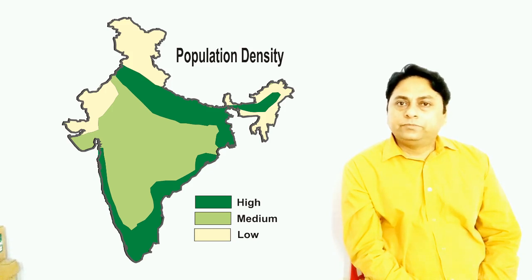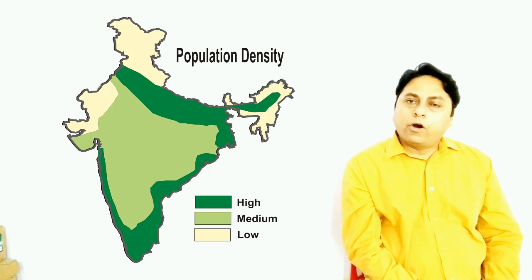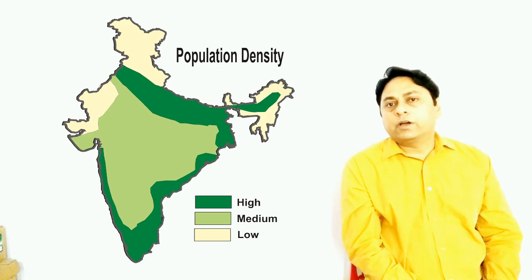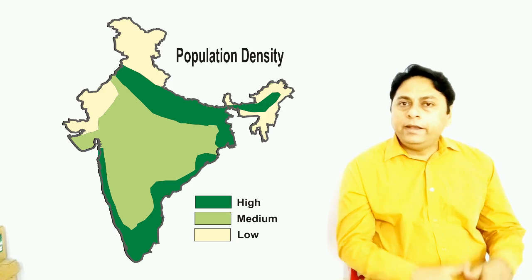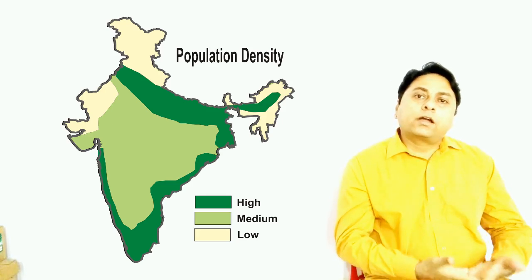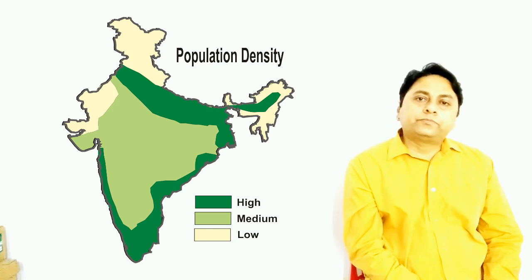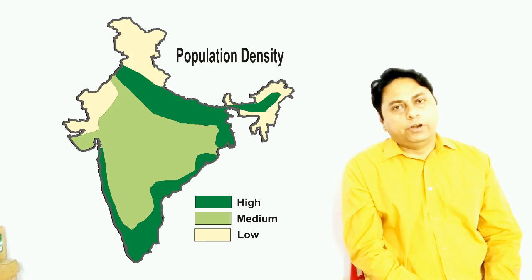In Jharkhand, Chhattisgarh, Odisha, coal, iron ore, bauxite are found in abundance. Similarly, in the southern part of the country also a variety of minerals are found, and that's why many types of industries have come up based on these minerals. And therefore, density of population is medium, or you can say moderate.